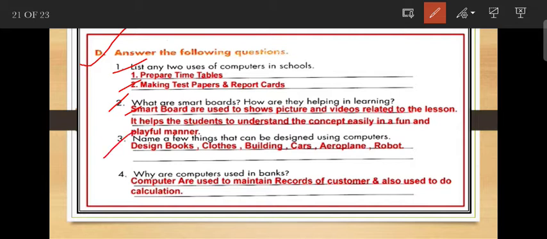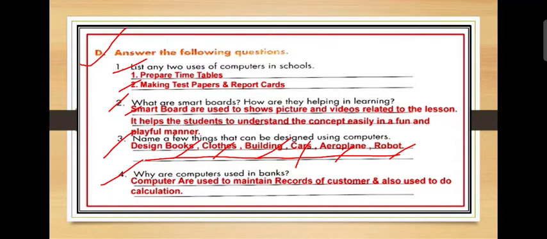Number 3 is name a few things that can be designed by using the computer. So first is books, next is clothes, designing buildings, designing cars, aeroplanes and robots. So these are a few things which can be designed by using a computer. Next is number 4, what are computers used for in banks? We all know that the computer is used in banks for withdrawing money, depositing money, keeping a record of customers, etc. So these are the question answers from this chapter.